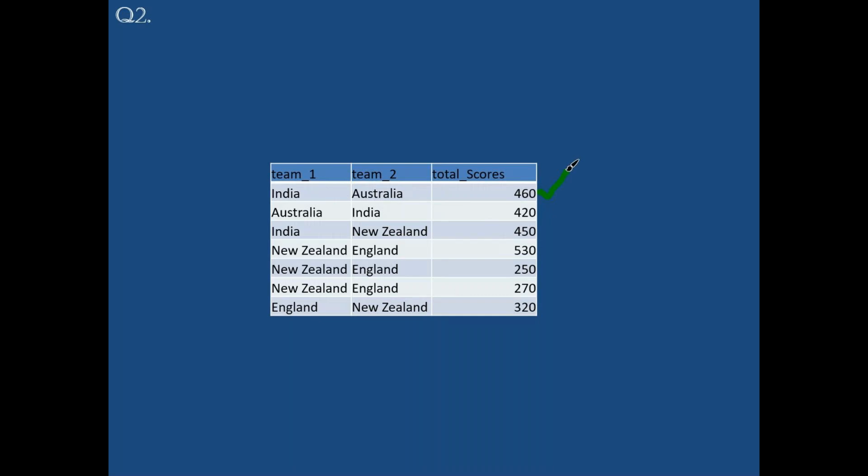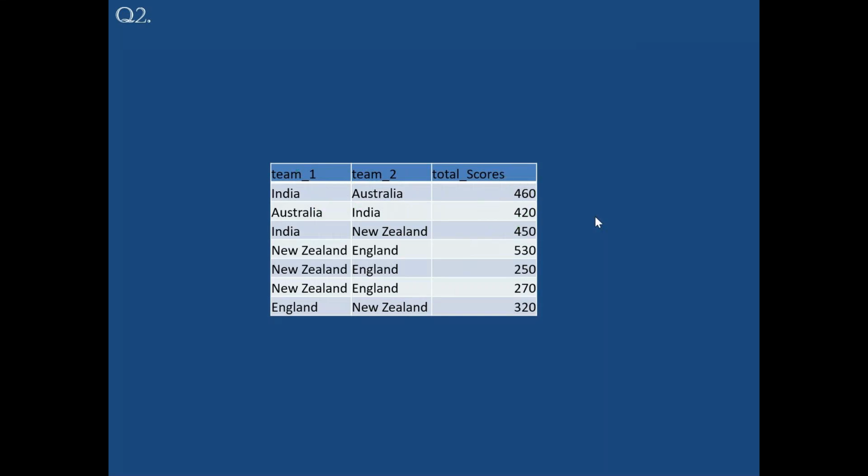In the second test, they achieved 420, but here, instead of India, Australia, they mentioned it in the reverse way. Now, if I simply say group by team 1, comma team 2, sum of total score, will I be able to get 880 or not? Is it possible to do it like this?